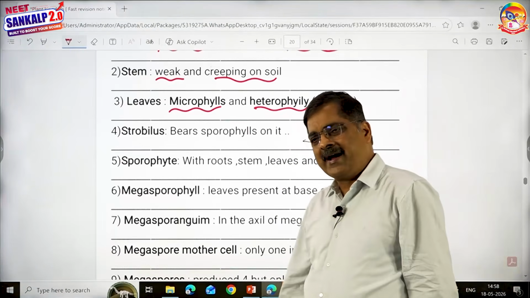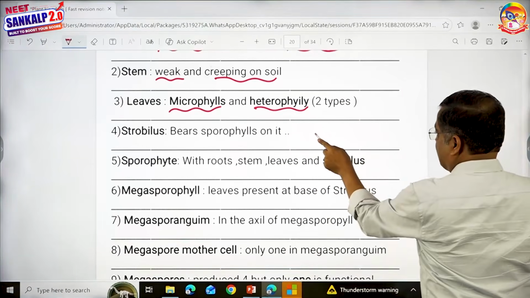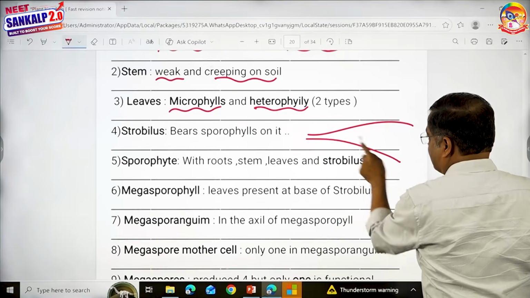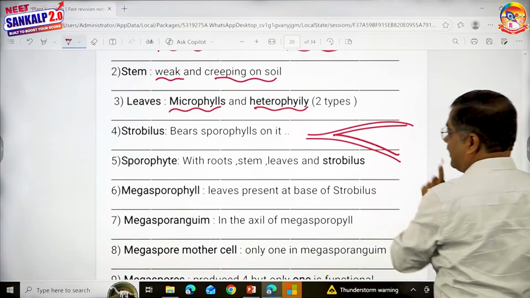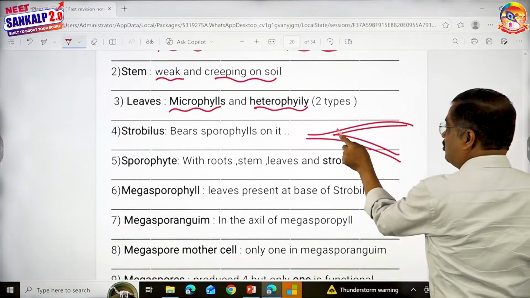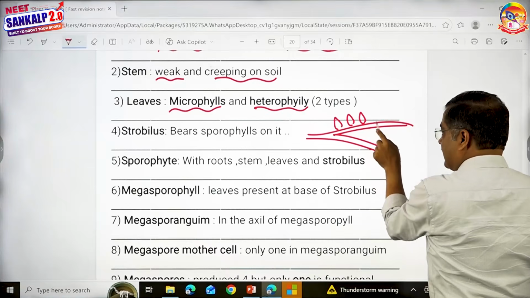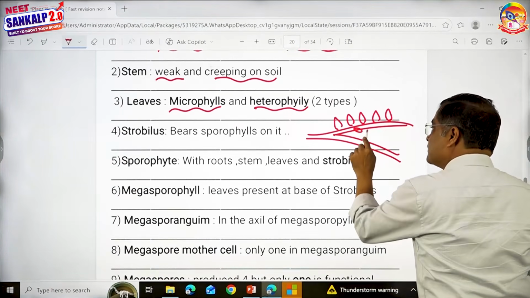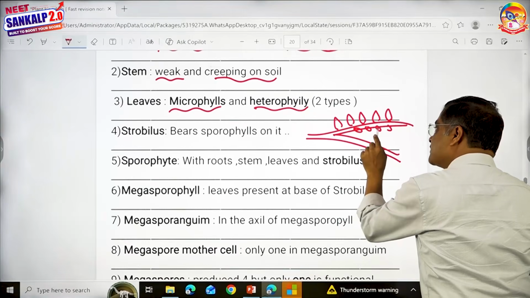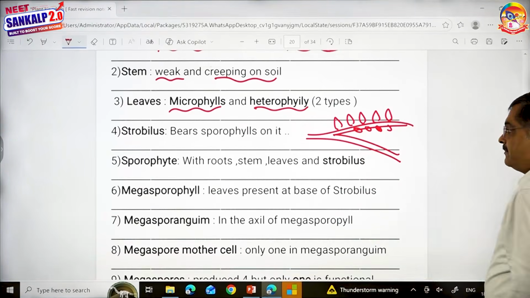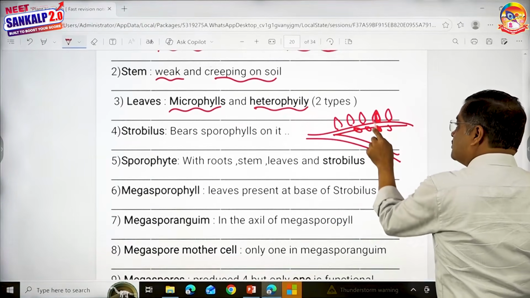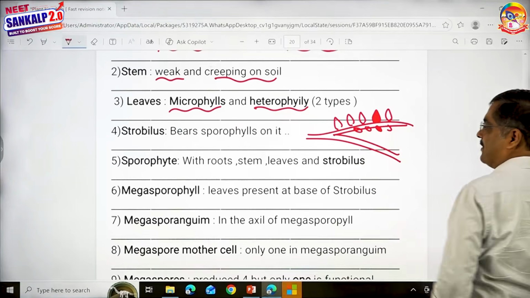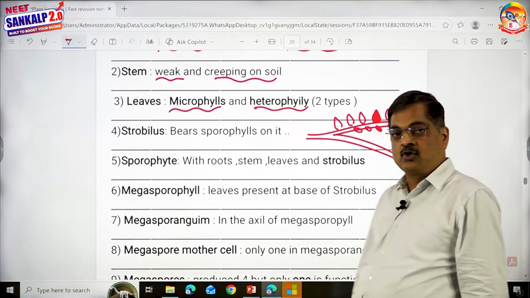Leaves are microphylls and heterophilic. Why do you call them microphylls? If you look at the stem, children, this is how the stem looks like. This is the stem which is creeping on the surface of the soil, and you could see the leaves. They are smaller like this. They are very small. And there are two types of leaves. Look here. This leaf is small and remains small. This leaf is large. So there are two types of leaves on the stem. So nothing wrong in saying heterophilic.